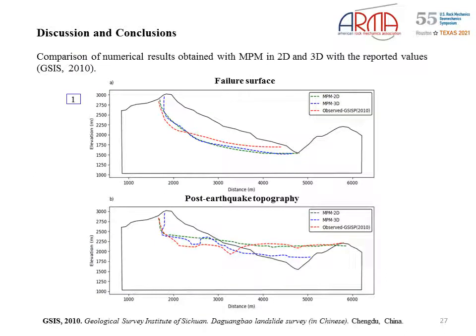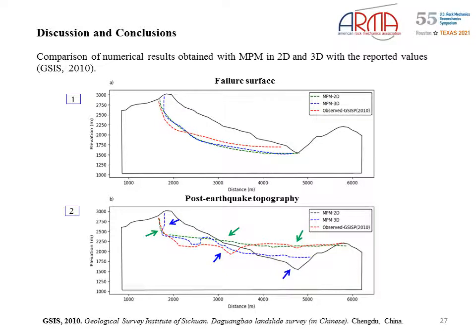Figure number 1 shows the comparison of the failure surface obtained with the MPM models in 2D and 3D. We can observe a good agreement between the results in terms of failure surface. Figure number 2 shows the comparison of the final topography of the model. The 2D model correctly captures the height of the material above the valley and the vertical wall formation, but it overestimates the topography in the middle of the model near the coordinate 3000.